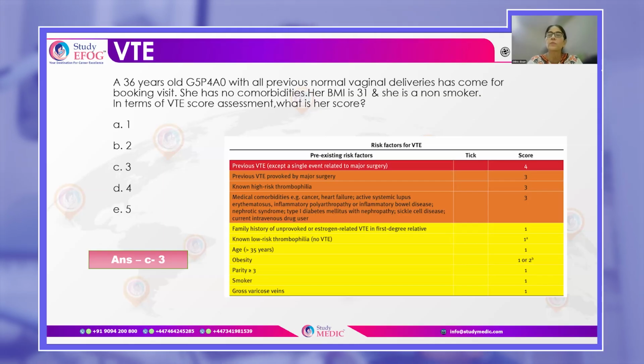For example, age, very common, more than 35. Obesity, that means BMI of more than 30. But there is a catch here. Anyone with a BMI of more than or equal to 40, her score is 2. Then parity, more than or equal to 3. Those who are smokers, those who have gross varicose veins, or family history of unprovoked or estrogen-related venous thromboembolism in first degree relative. Or if there is a known low-risk thrombophilia but no VTE, then all these are a score of 1. So it's very important for you to remember this chart. It should go on your study wall and read it at least once in a day.